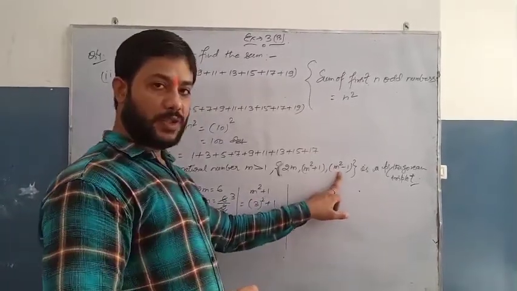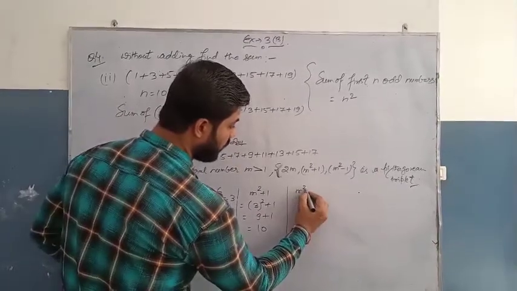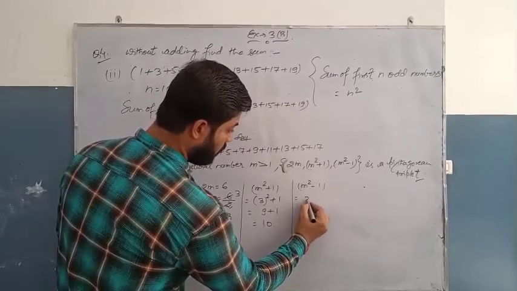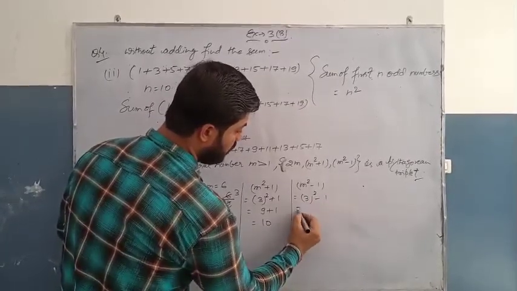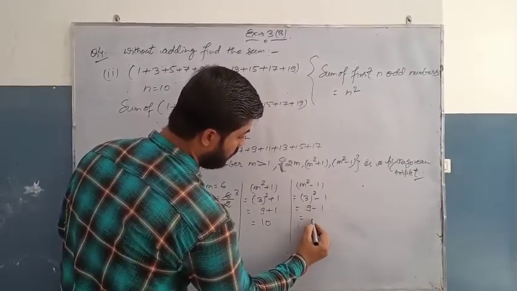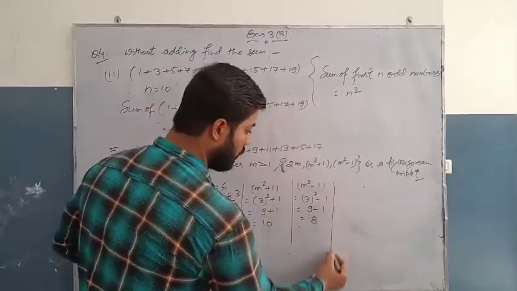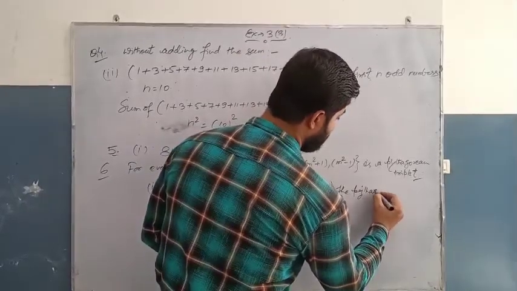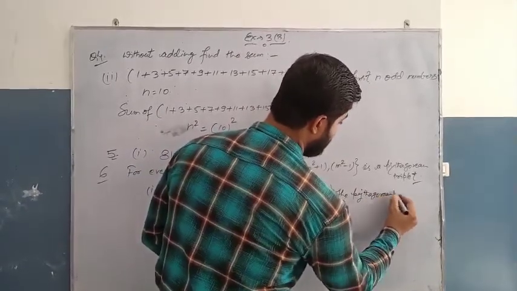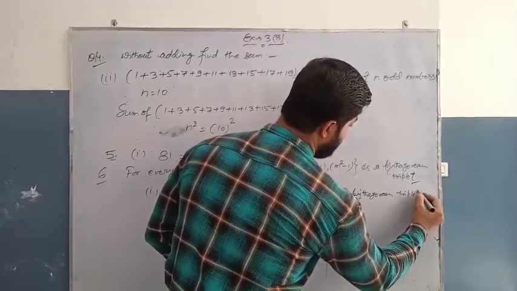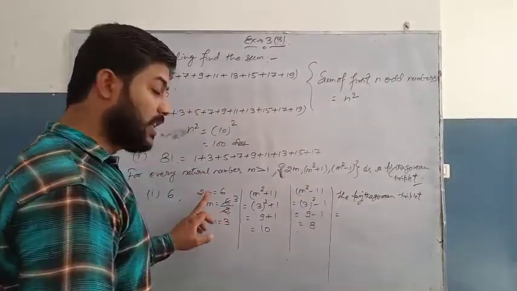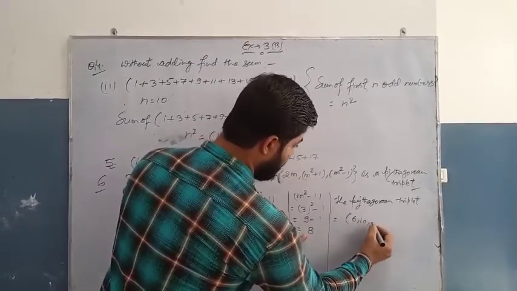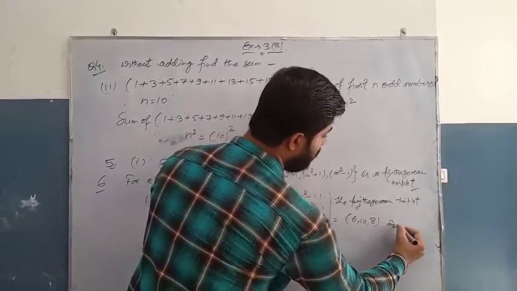And for m square minus 1, the square of 3 is 9 minus 1, that is 8. So the Pythagorean triplet is 6, then 10 and then 8. This will be your answer.